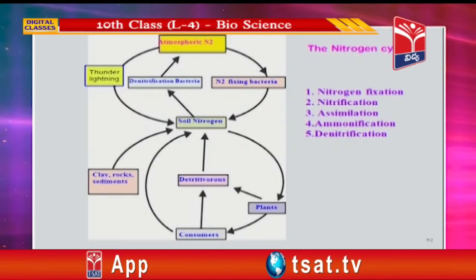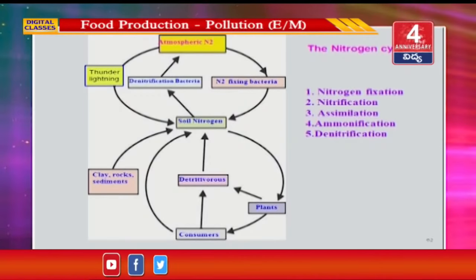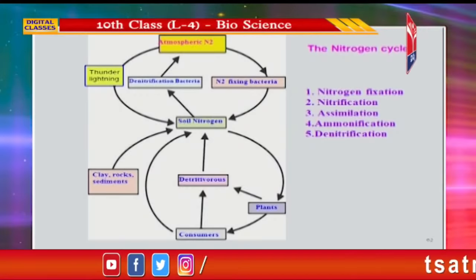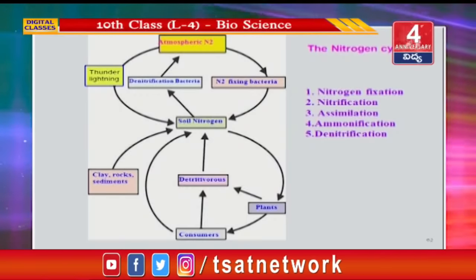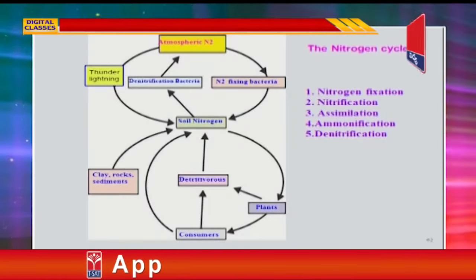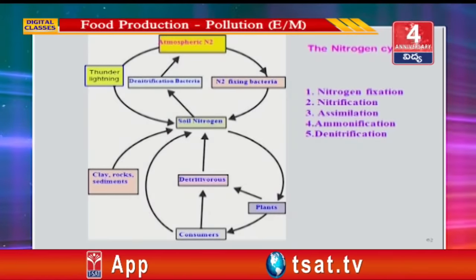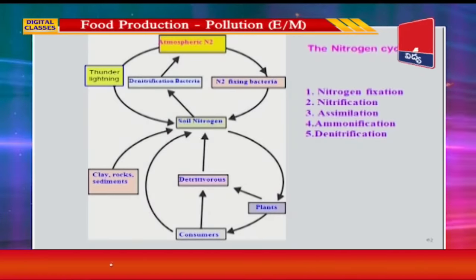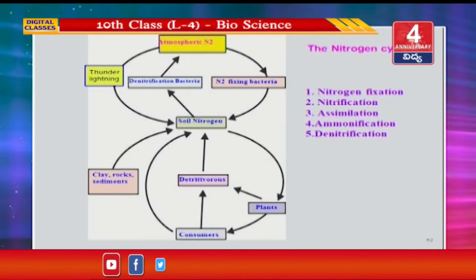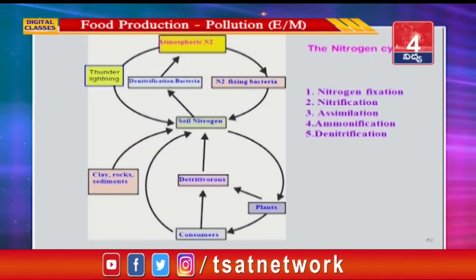Assimilation. Nitrates and ammonia are absorbed and utilized by plants. Animals also eat these plants to make their proteins. 4. Ammonification. Ammonification is the production of ammonia from nitrates and other nitrogenous substances. 5. Denitrification. Denitrification is the re-entry of nitrogen back into the atmosphere from the animal and plant cells.